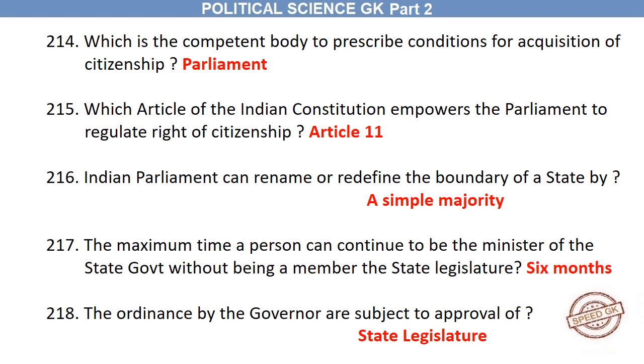Parliament. Which article of the Indian Constitution empowers the Parliament to regulate right of citizenship? Article 11. Indian Parliament can rename or redefine the boundary of a state by a simple majority. The maximum time a person can continue to be the minister of the state government without being a member of the state legislature? 6 months. The ordinances by the governor are subject to approval of state legislature.